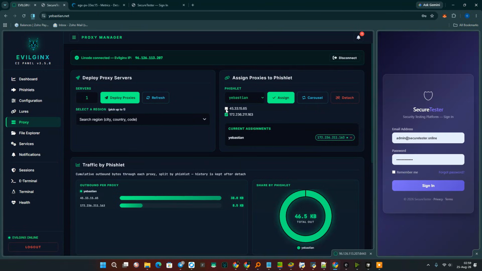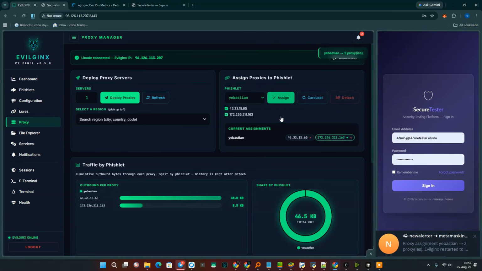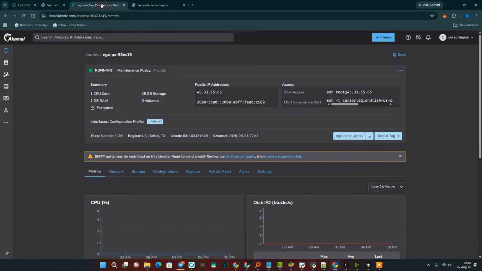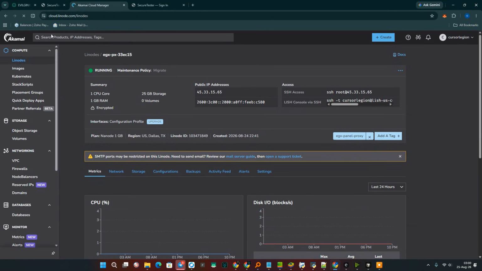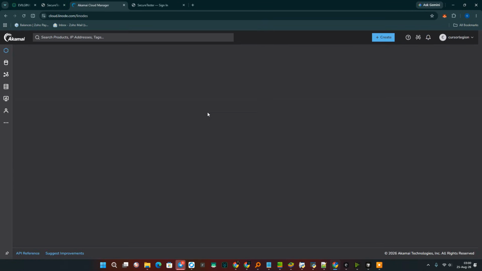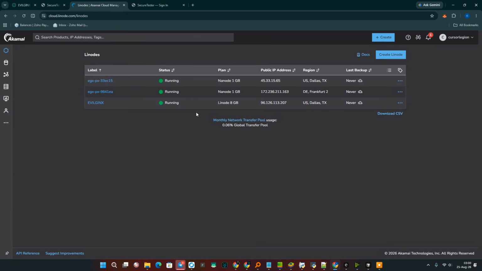Now let's do the following. We are reattaching this IP address to our phishlet. And let's add this IP address to the blacklist as well. Why are we doing this? I will explain that to you now. Let's go back one step. Just a moment.